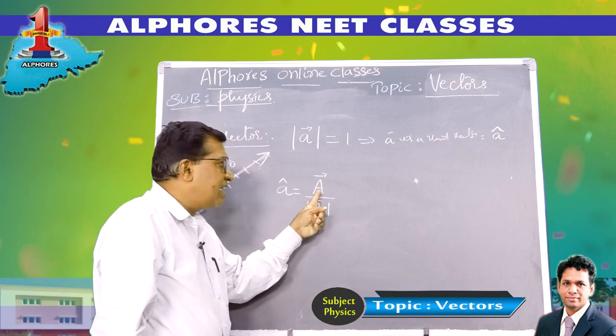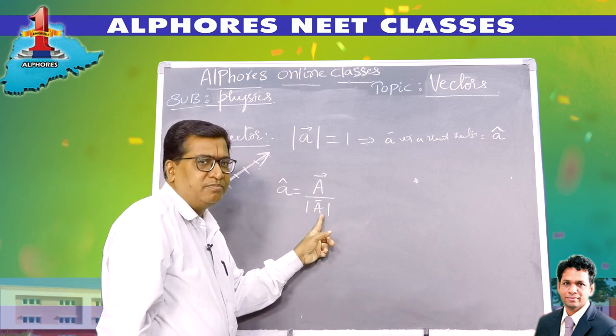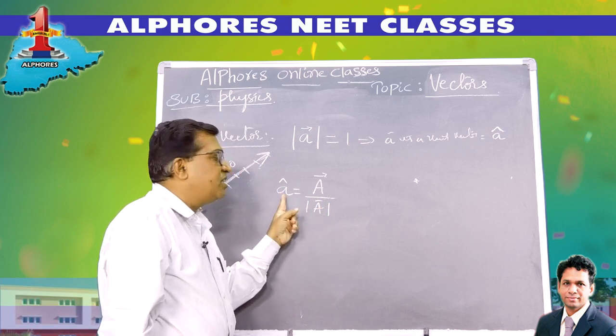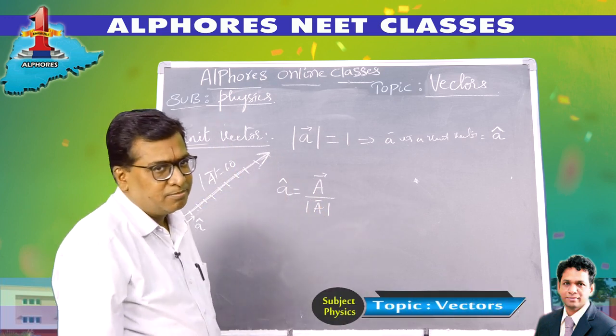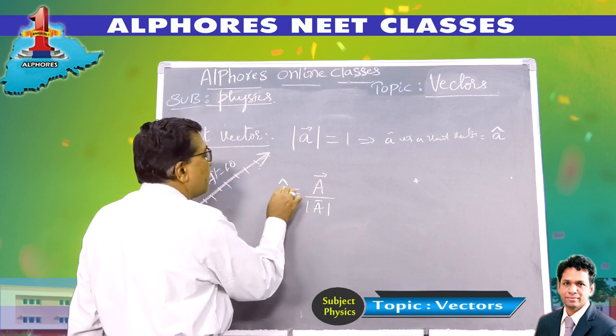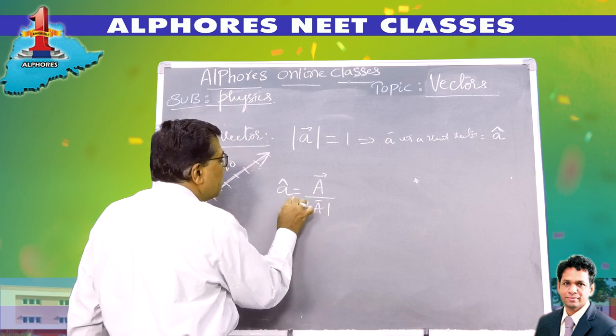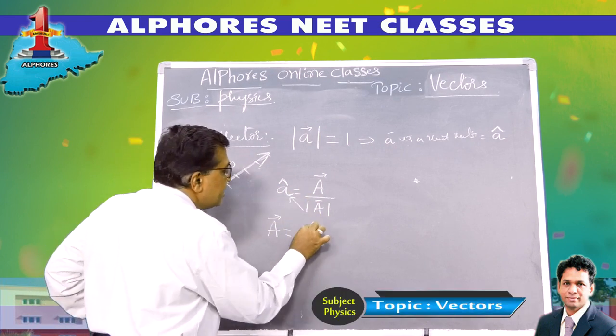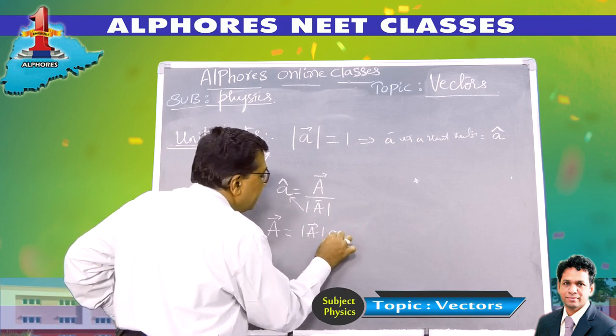So a vector divided by its magnitude gives a unit vector in the direction of the vector. A cap is the unit vector along A bar. So A cap is A bar by mod A. Cross multiplying, A bar is mod A into A cap.